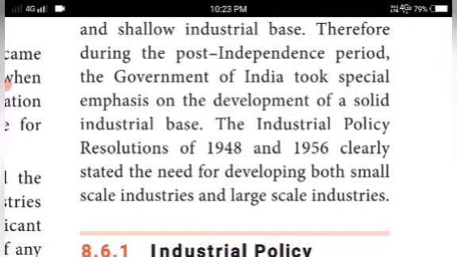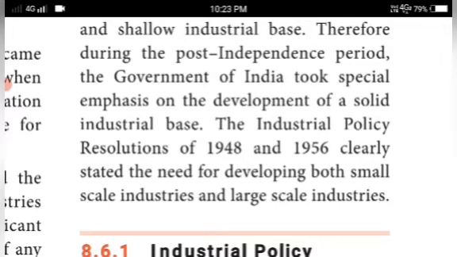The Industrial Policy Resolutions of 1948 and 1956 clearly stated the need for developing both small-scale industries and large-scale industries.